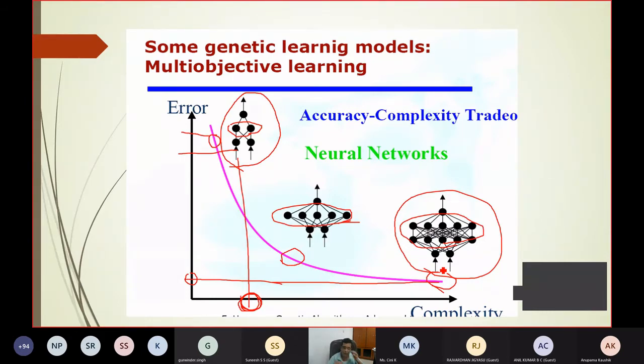Because these are contradictory objectives, I'll give two classic examples. One example is, suppose you are applying this neural network to diagnose a disease in a biomedical application. So in the case of diagnosis of disease, or any diagnosis or decision making, maybe forensic decision making by fingerprint, DNA sequencing, iris or whatever, you want to find whether the person has committed some crime or not.